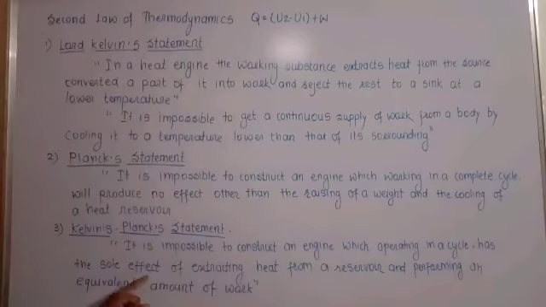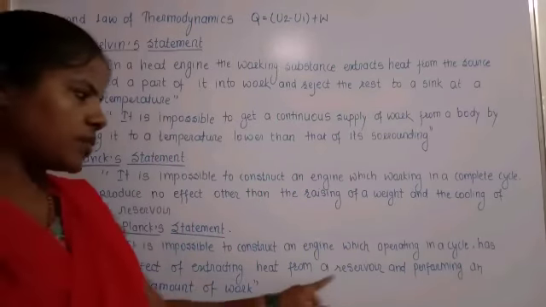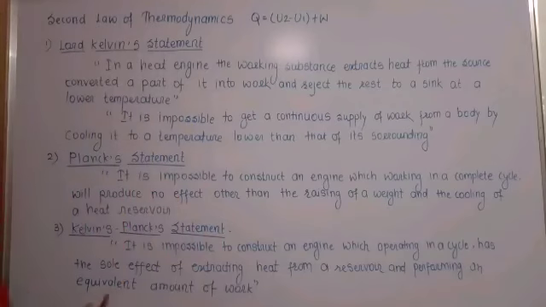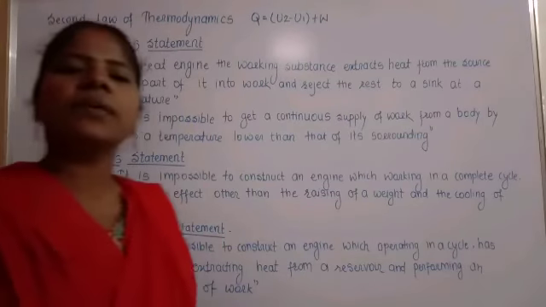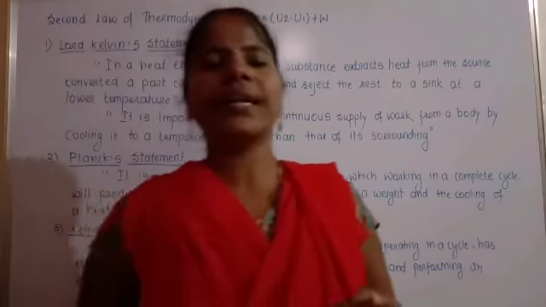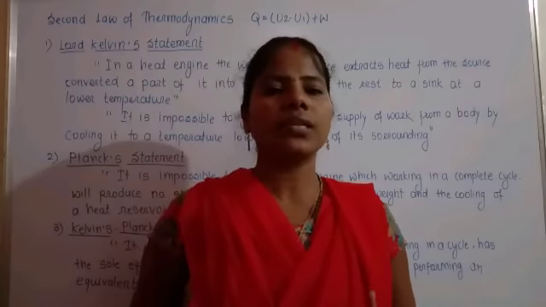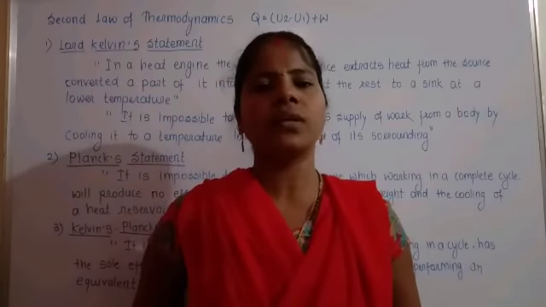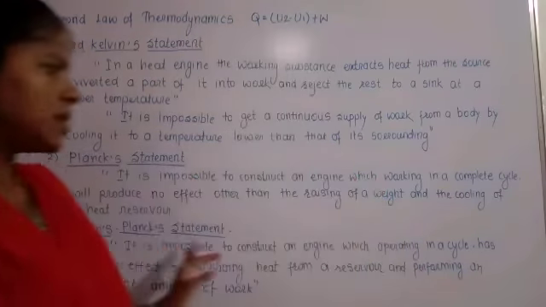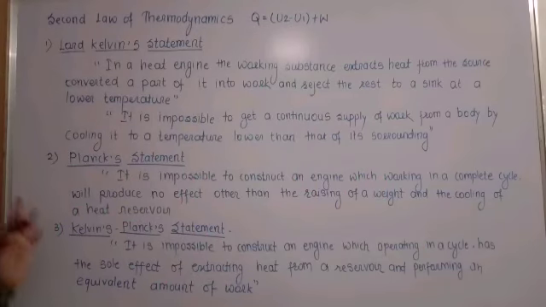That is the sole effect of extracting heat from the reservoir and performing an equivalent amount of work. It is impossible to construct such a heat engine, with work equivalent to the heat accepted from the reservoir. So these are the three statements of the second law of thermodynamics.